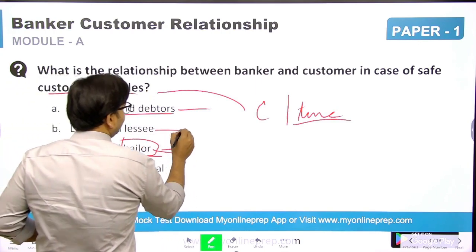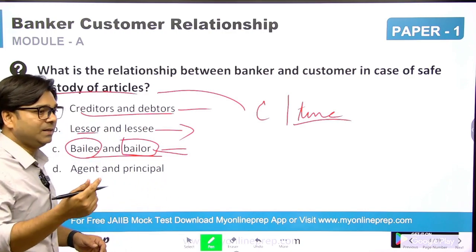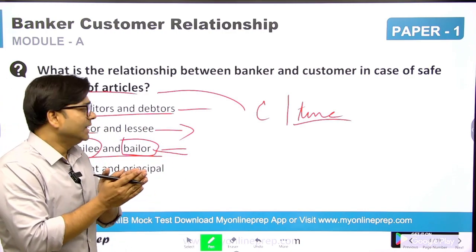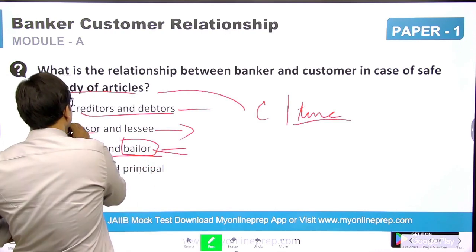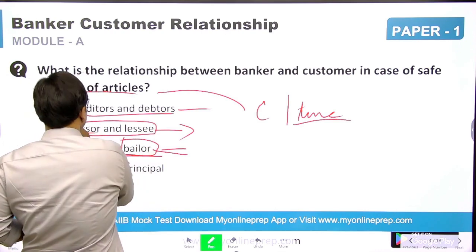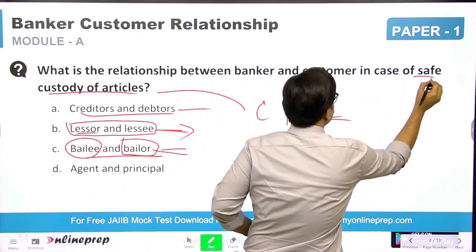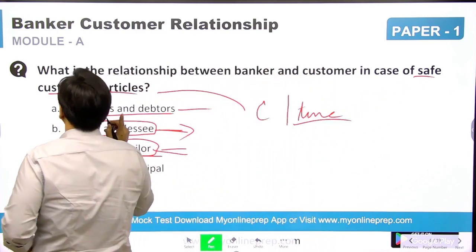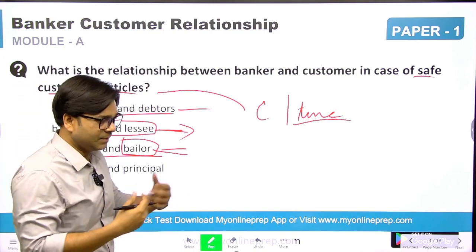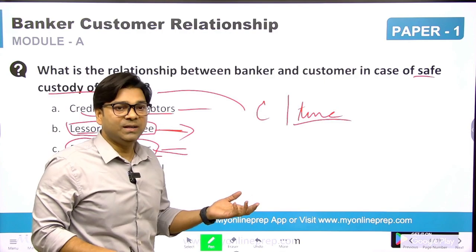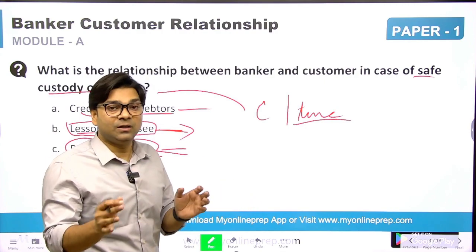Lessor and lessee: when there is any lease agreement or rent agreement, in that scenario a leasing and hiring situation comes out. Here, safe custody is a one time relationship. It is not like the customer is coming again and putting another article with the same contract, not like that.